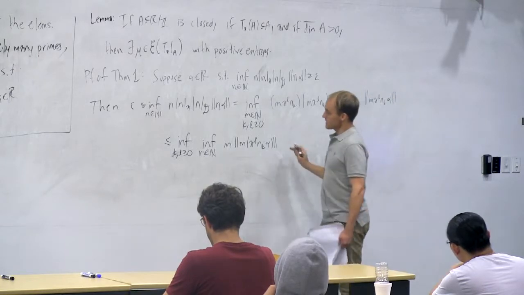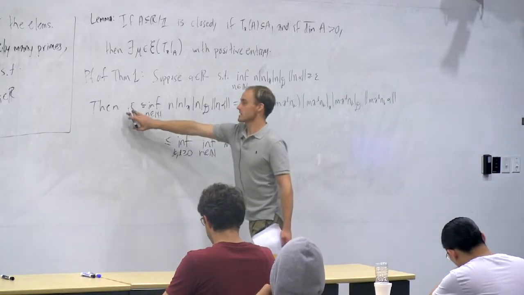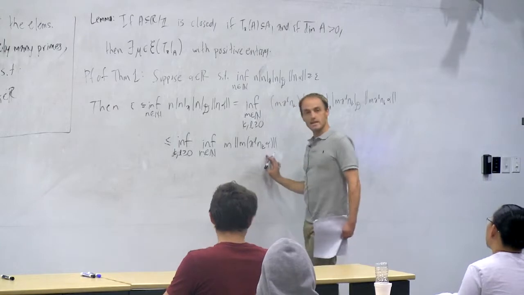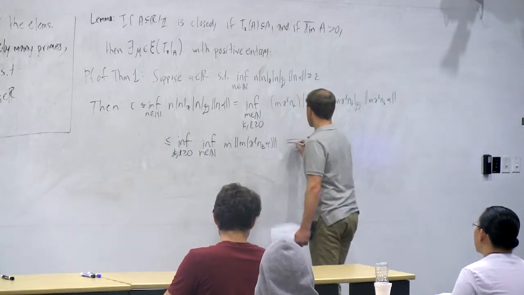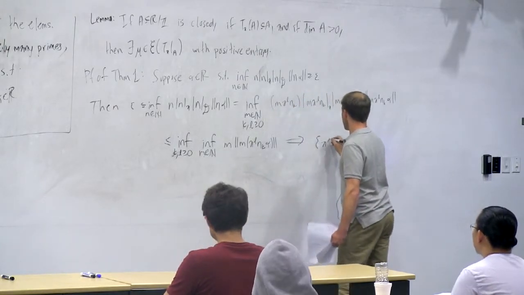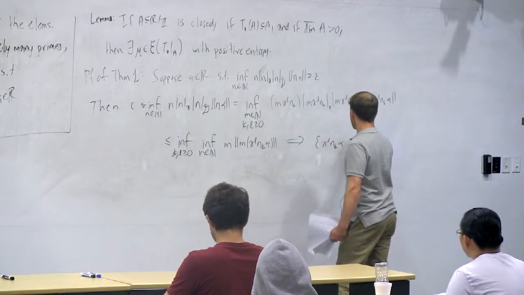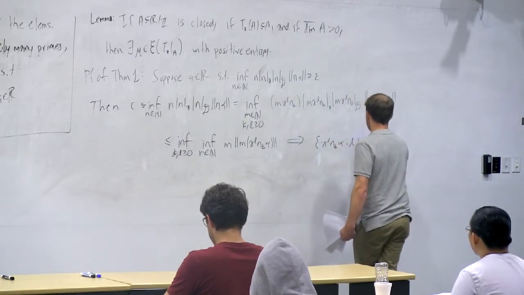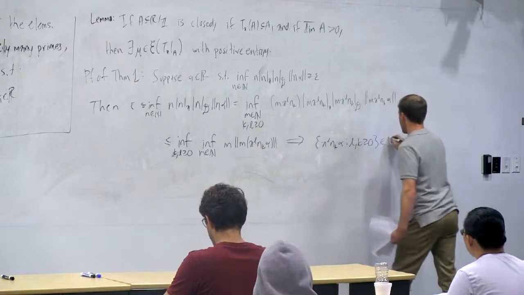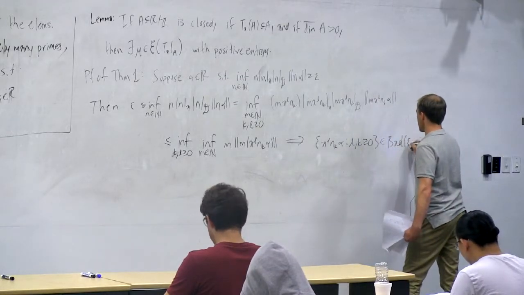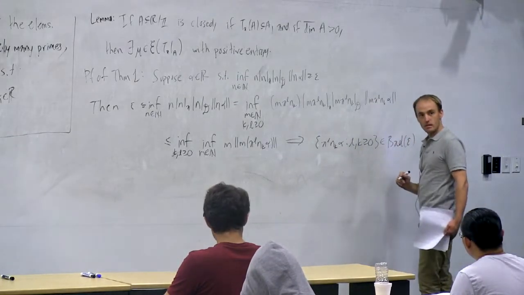Now, if you think about it, just read the left-hand side of the inequality as epsilon is less than or equal to the right-hand side of the inequality. What does this mean? This means that all of the points a to the l times nk alpha, with l and k bigger than or equal to 0, are all in bad epsilon. That's the definition of what it means to be in bad epsilon.